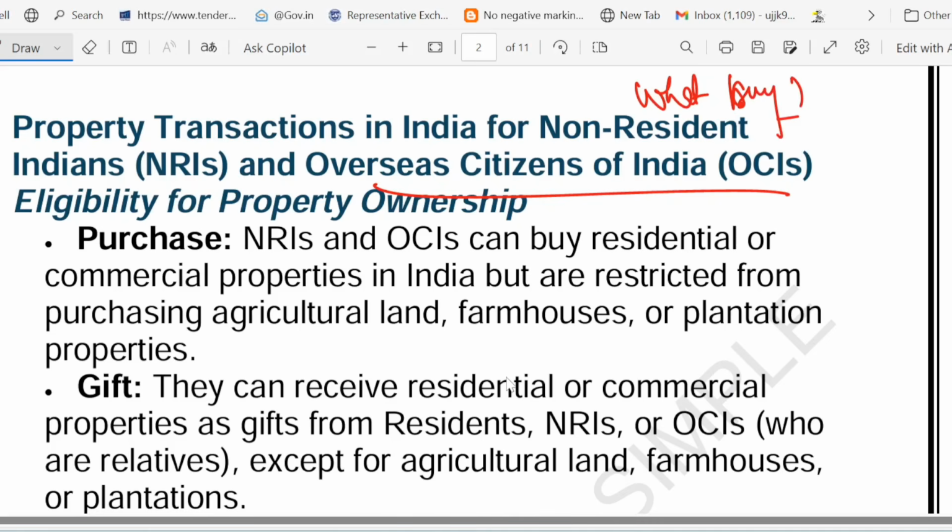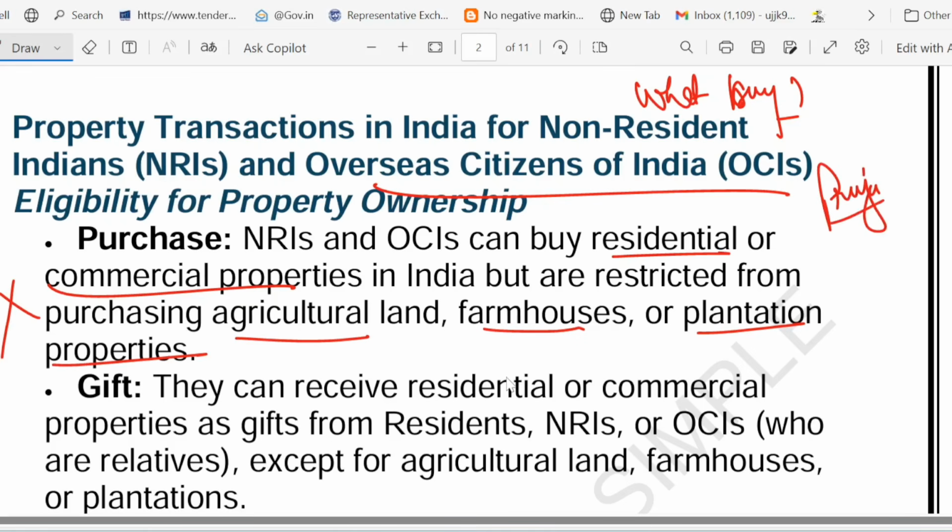First thing first, home, apartment, shop, office, these are allowed. You can see residential, commercial property, they can buy. But what are restricted? I told you earlier also, agriculture land, farmhouse, plantation property, these things are not allowed. For example, take the case of Priya. Priya is an OCI, that means overseas citizen of India. So she can buy a Mumbai apartment, but she can't purchase a mango farm in Punjab.